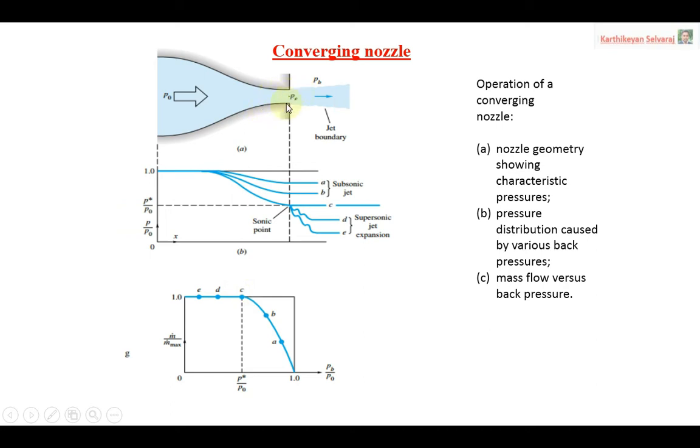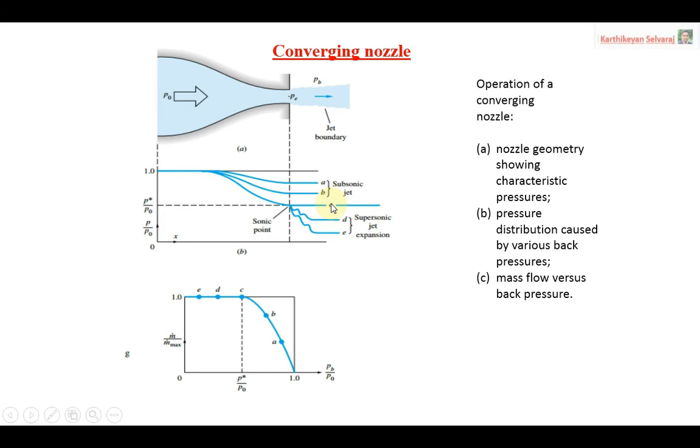So this is the maximum mass flow rate coming out of the exit. Okay, the maximum mass flow rate will be reached here. So this is the second point here. Here also the back pressure equals the exit pressure, but in this case the flow will be exactly supersonic. The supersonic condition is reached, so the throat portion will be exactly sonic, and after that the exit will be in the supersonic condition.